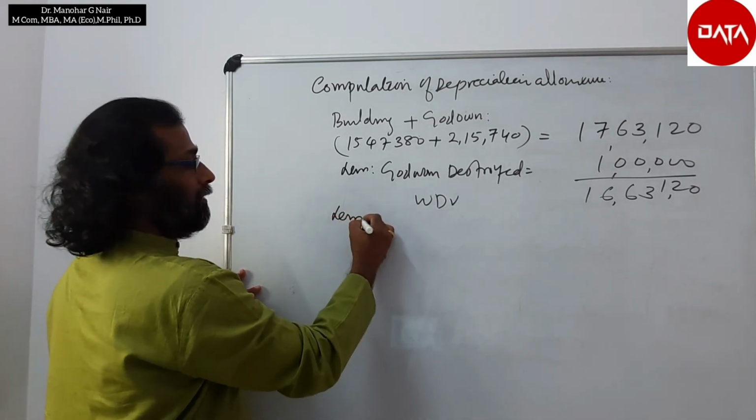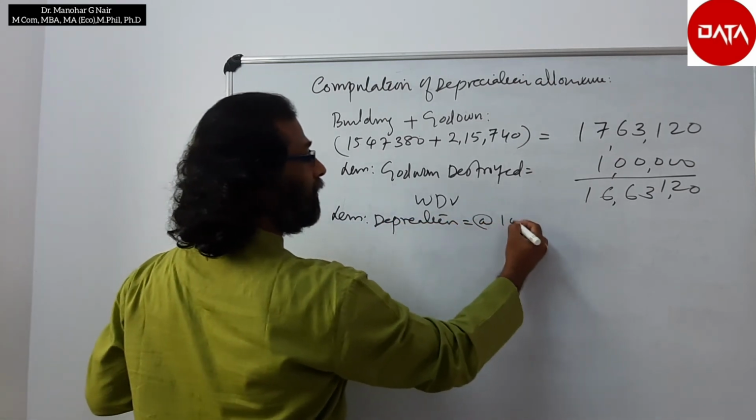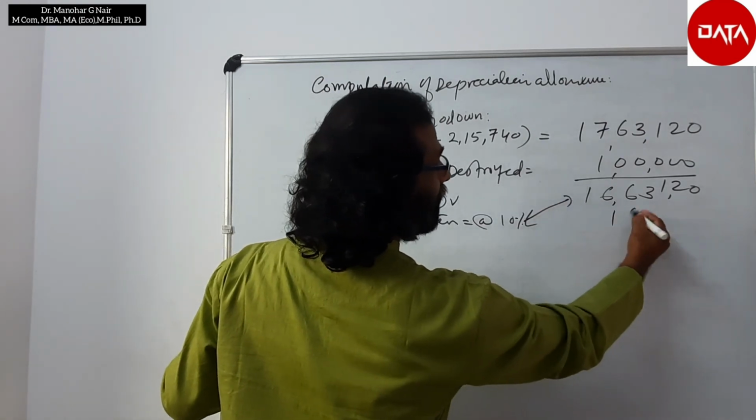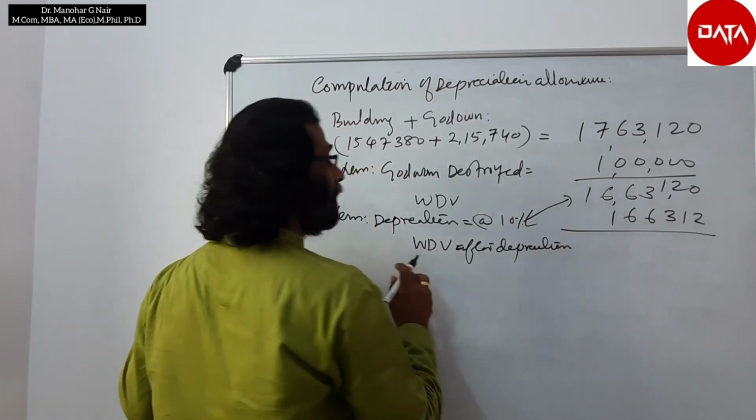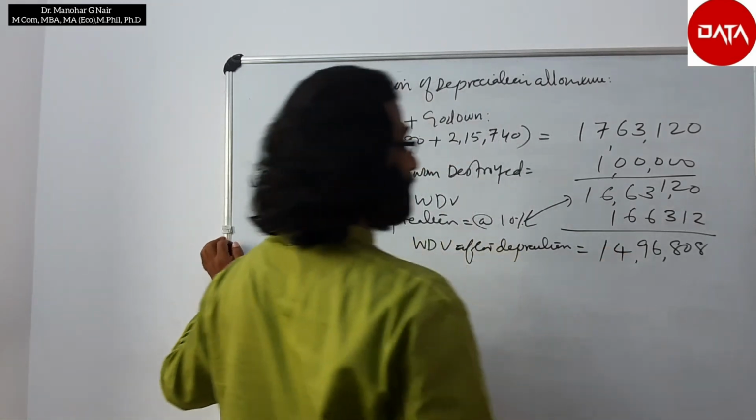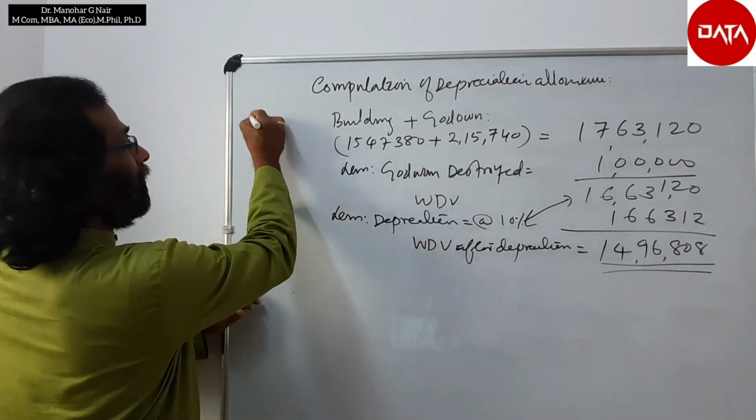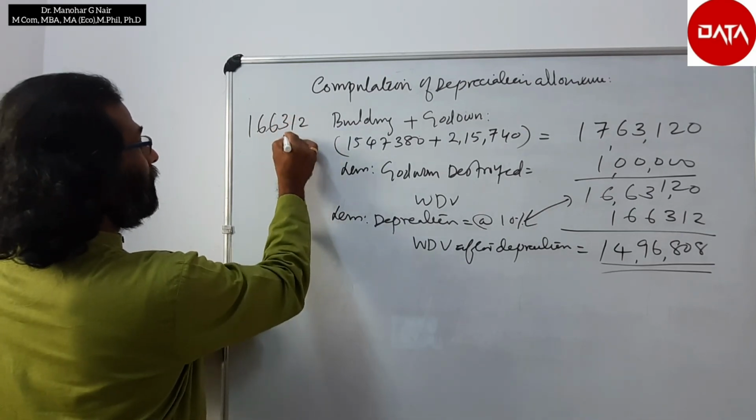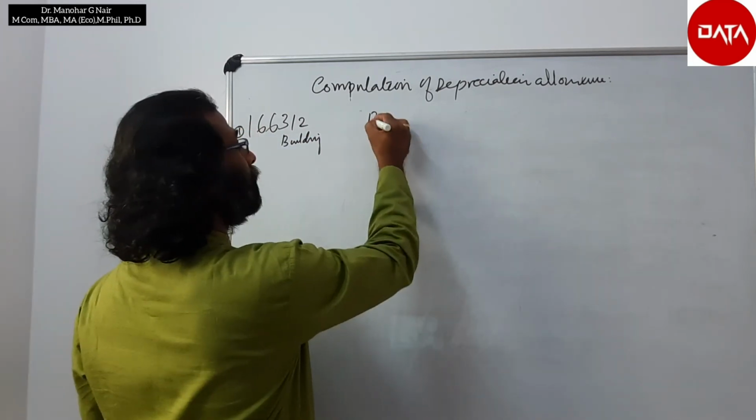less depreciation. It is common depreciation rate, 10% of this value, so that it is 1,66,312. Therefore written down value after depreciation is equal to 14 lakhs 96,808. So here in this case depreciation allowance is 1,66,312 for building. This is one. Block 2